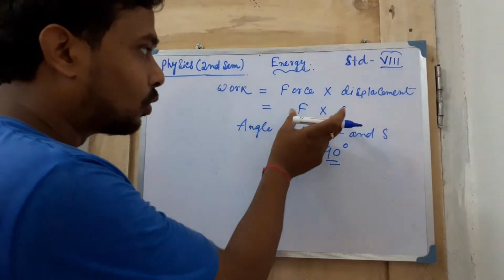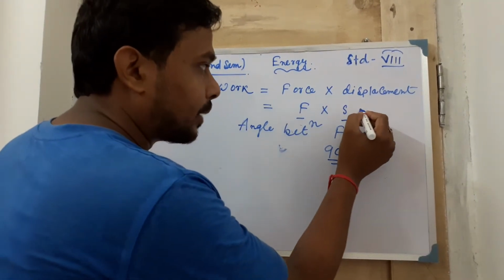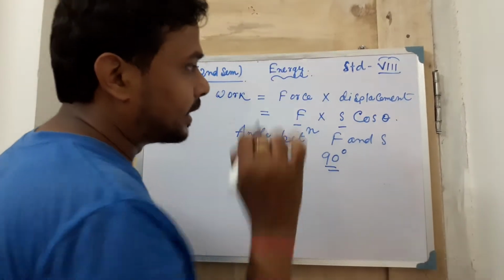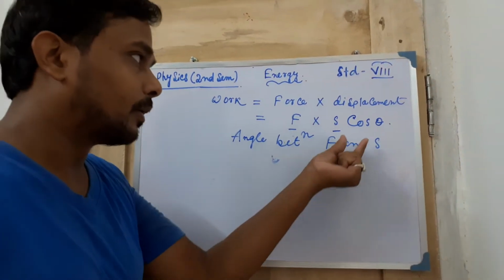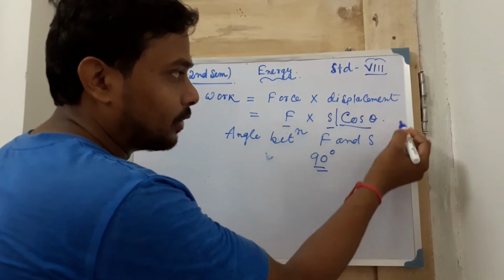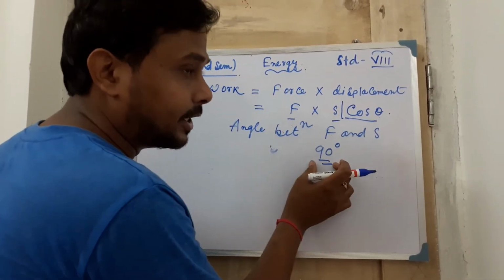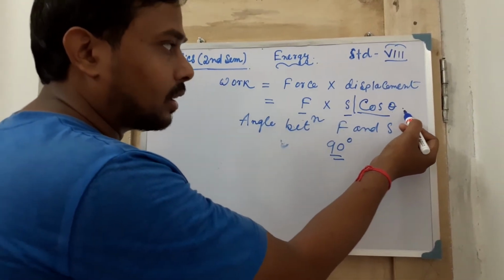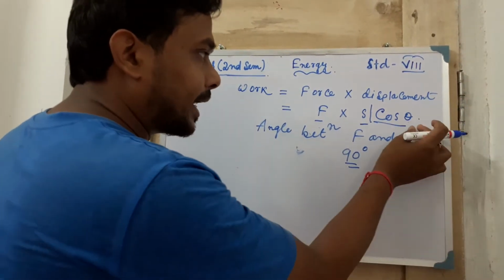In class 9 standard you will read one other thing, cos theta. Here theta is the angular value. What value can you choose? It can be 0 also, it can be any value.